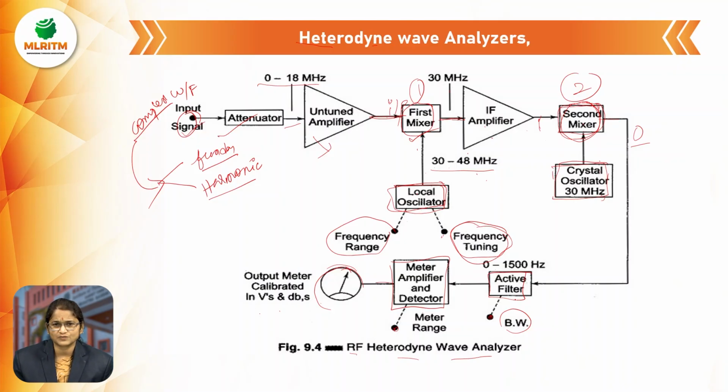What is the frequency range of the active filter? It is within the range of 0 to 1500 hertz, and it is given to the meter amplifier and detector, which amplifies the signal and detects it. It is then given to the output meter, where we take the output in two ranges, the voltage range or the decibel range. This is about the radio frequency heterodyne wave analyzer.